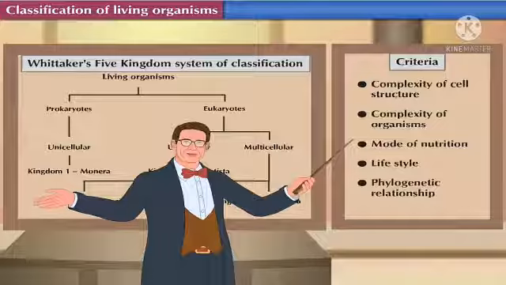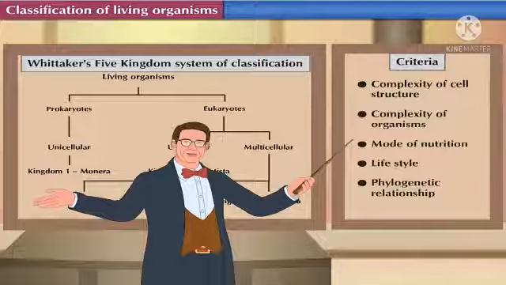Let's see the third criteria, which is nothing but modes of nutrition. What does mode of nutrition mean? It means the way the organism receives its food. So here the plant comes under autotrophic. Why? Because they go through the process of photosynthesis. It means they prepare their own food. They are not depending on any other for the food.